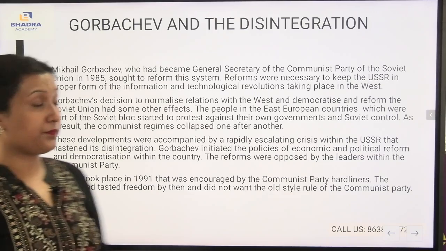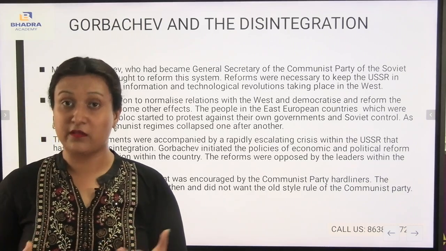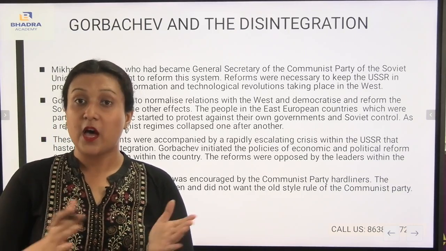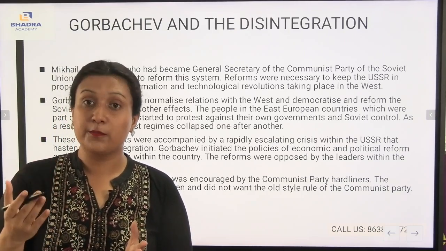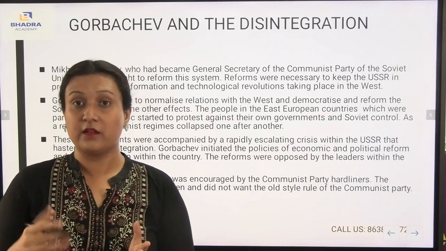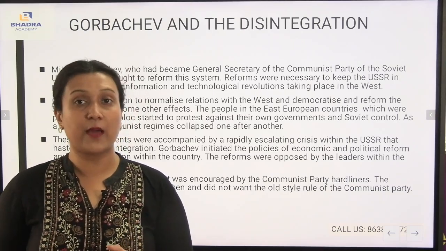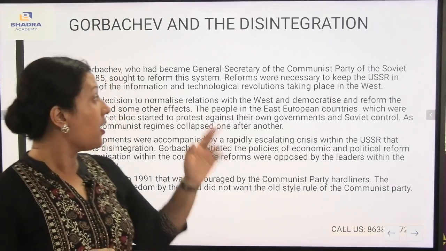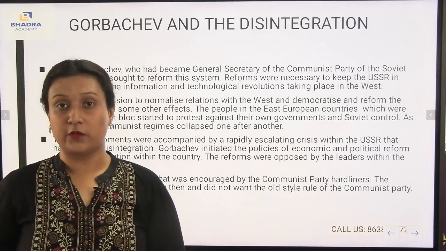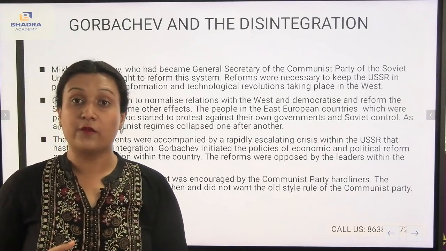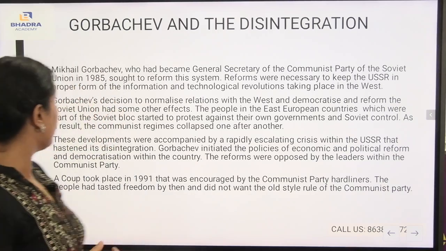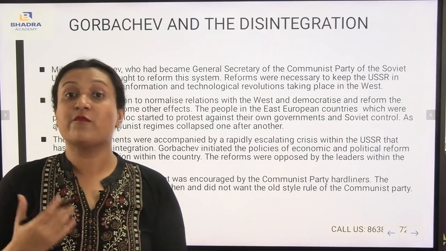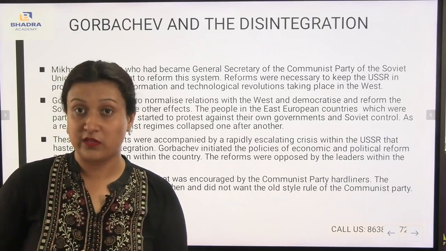West. During that time the condition of the USSR was not proper. After the Second World War, the condition was improving, but slowly it became stagnant. As a result, Michael Gorbachev became the General Secretary of the Communist Party of the Soviet Union in 1985, and he thought of reforming the system, modifying it to bring some changes.